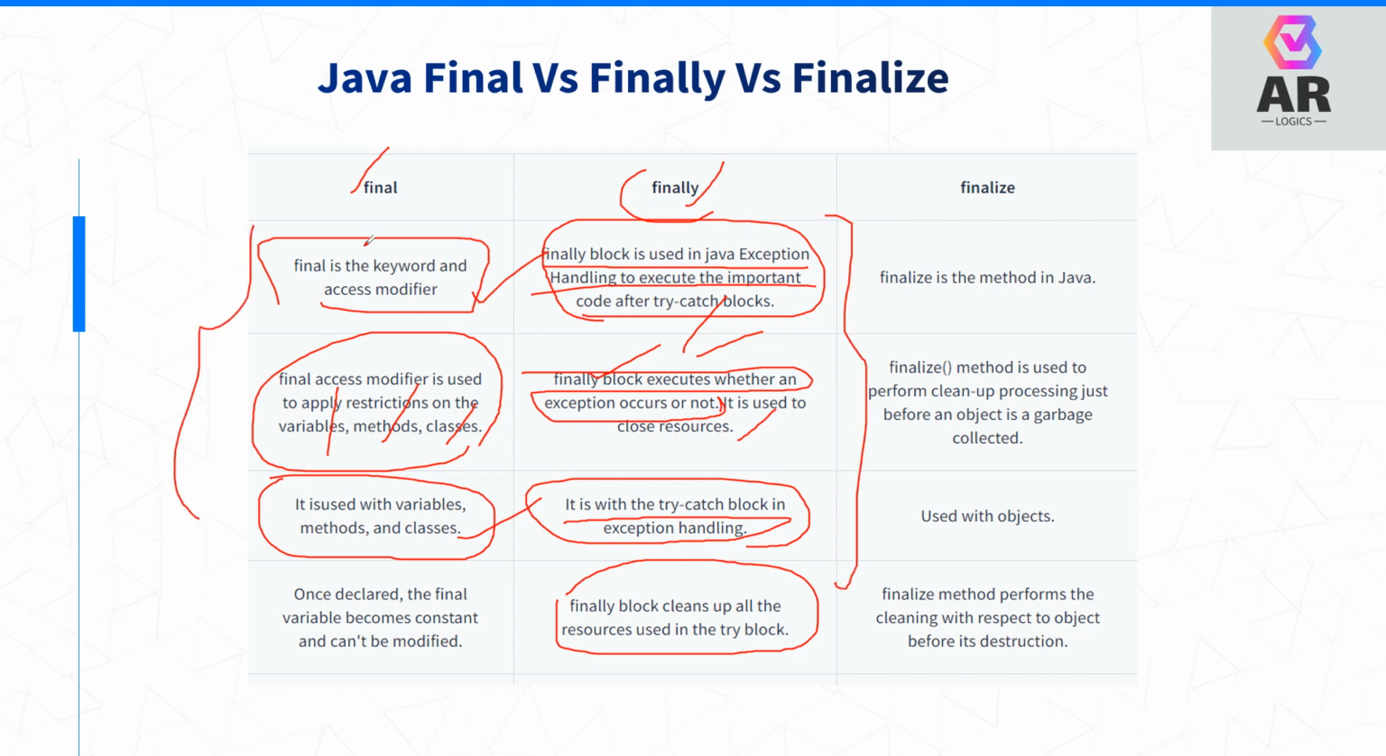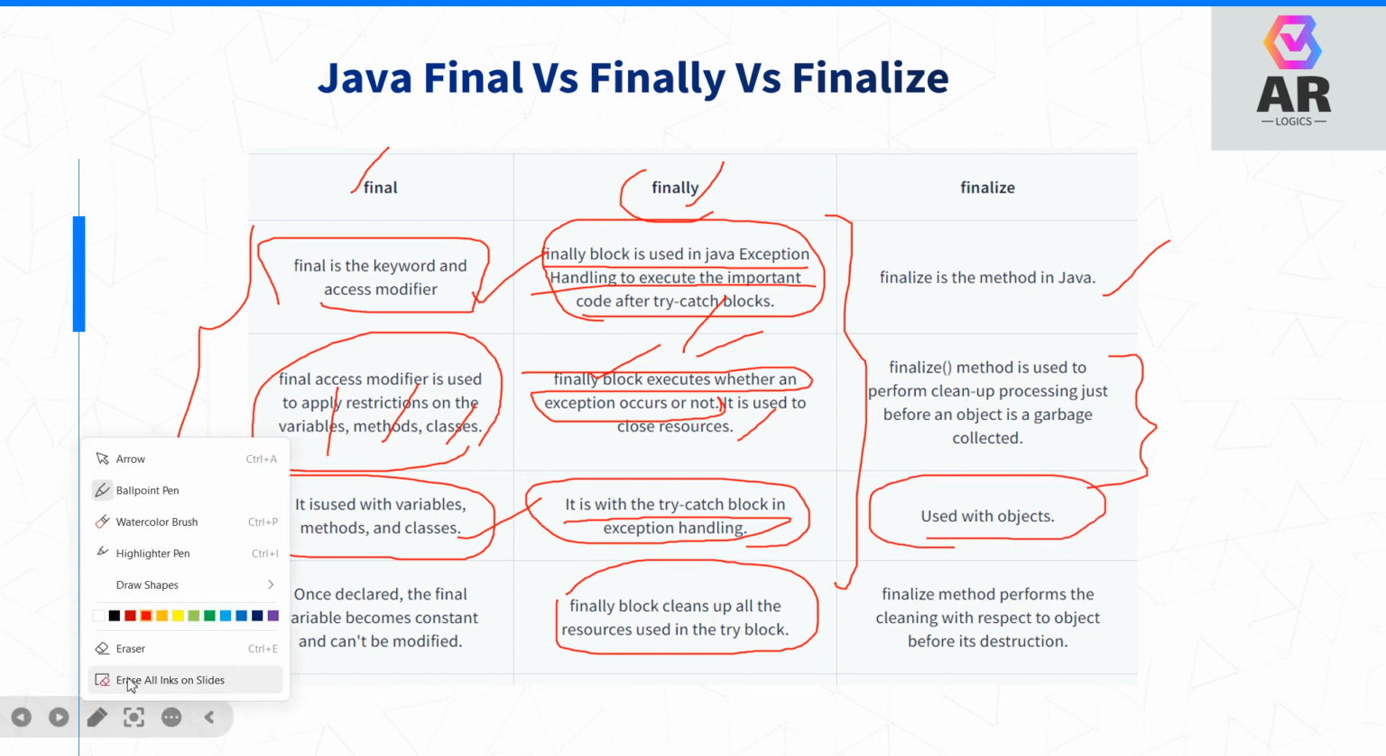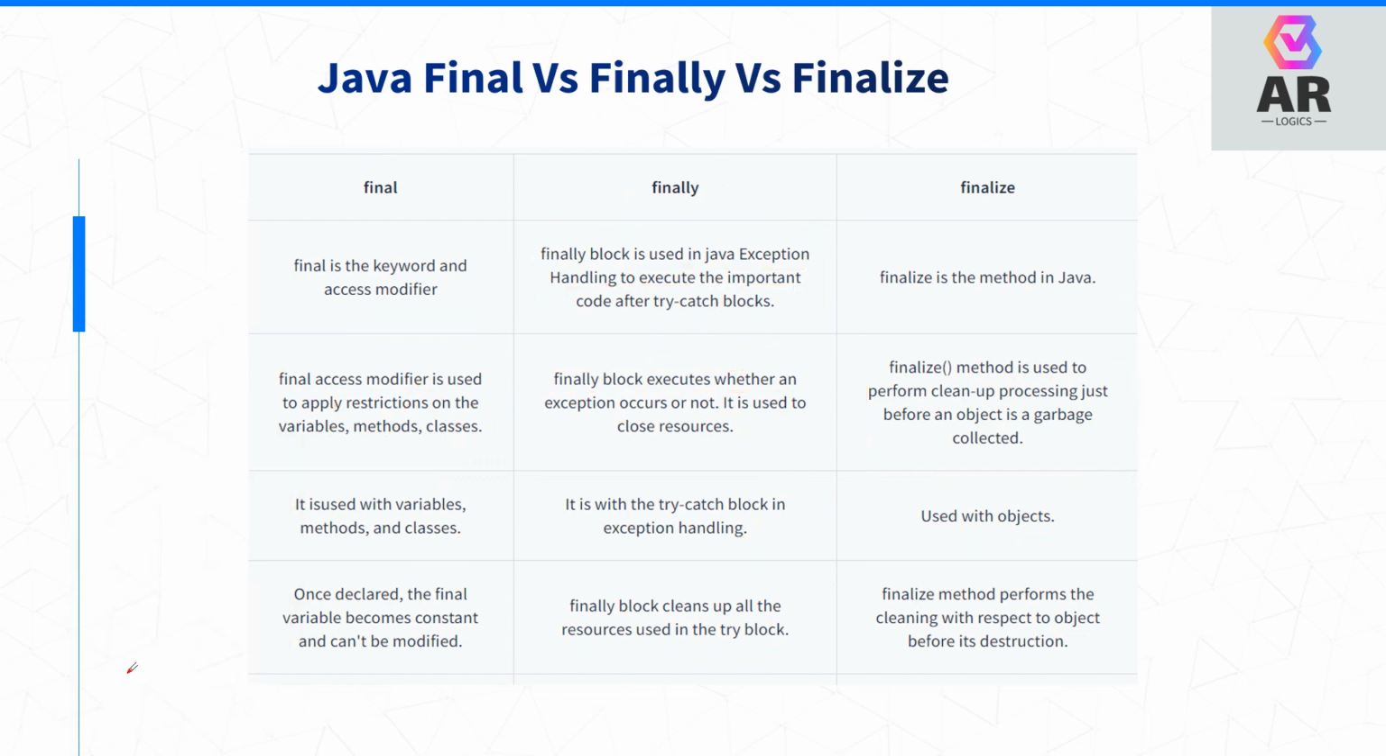Final is the access modifier: if you declare final, you cannot modify. Finally is for exception handling: after the try catch block, you can write it, whether an error is raised or not, the finally block will be executed. Finalize is a garbage collection method in Java. It is the cleanup process, using the object. This is for object garbage collection. This is for finally and finalize. This is very important; the interviewer can ask you.